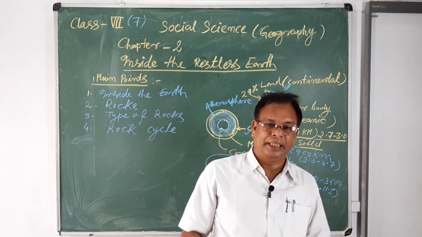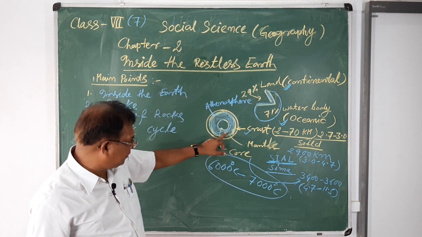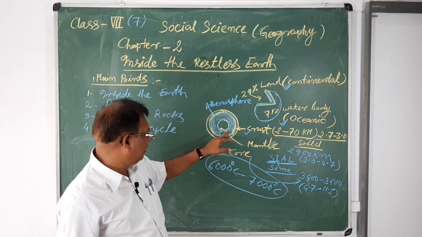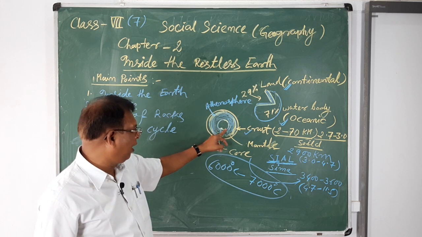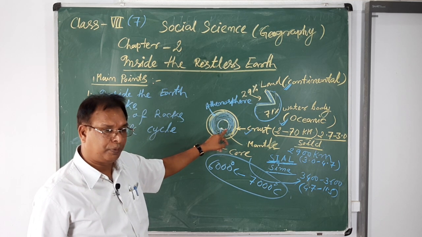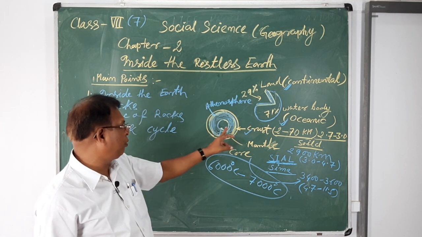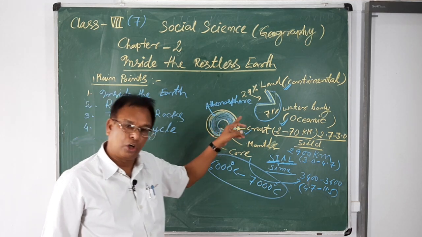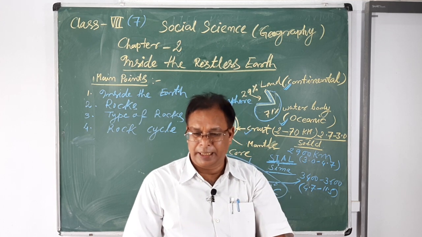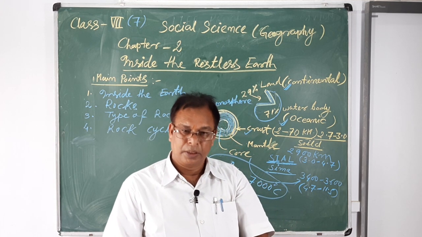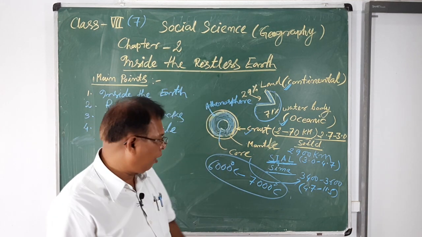Therefore, nothing is found in solid form there, but the inner parts of the mantle are found in solid form, and the upper layer of the core is found in liquid form, but the deepest portion of the core is found in solid form. So the upper layer is solid, the middle layer of the interior of the earth is liquid, and the deepest portion is again solid.